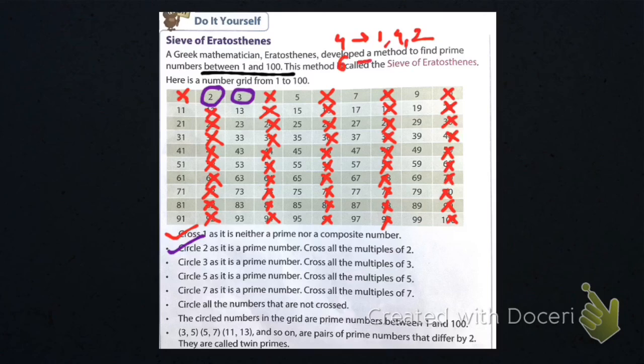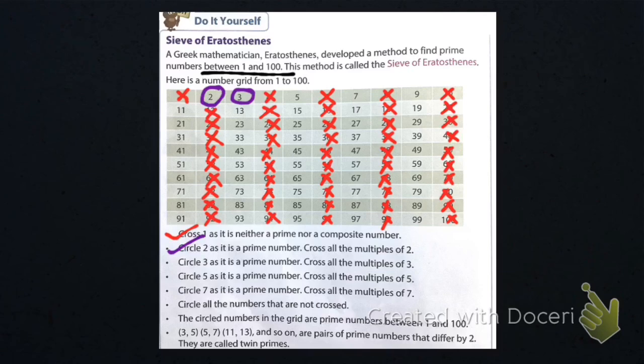Similarly, 6 was a multiple of 2, so it comes in 1's table, 6's table, 2's table, and 3's table. Students, that's why we have crossed them, because they come in more than two numbers' tables. Now circle 3, as it is a prime number. Yes, 3 is a prime number because it comes in only 1's table and 3's table.